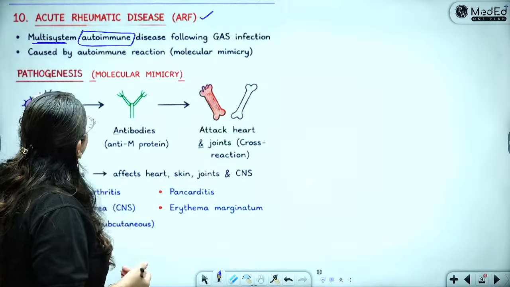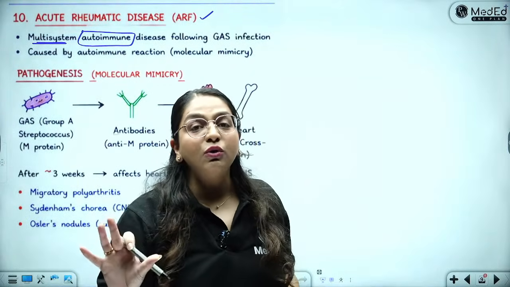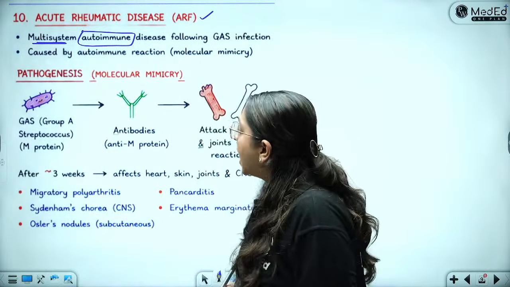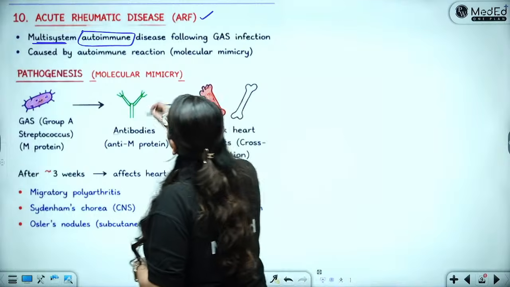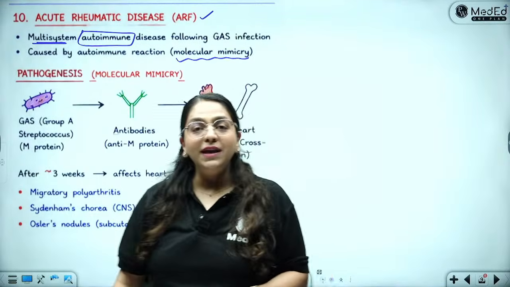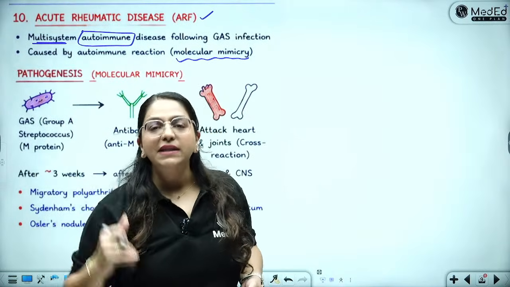So like I was saying, multi-system autoimmune disease, meaning it is autoimmune but it is multi-system. So don't think that it only involves the heart. So it is caused by an autoimmune reaction which is called molecular mimicry. What is molecular mimicry? That the two molecules are mimicking each other. One molecule is trying to copy the other molecule.